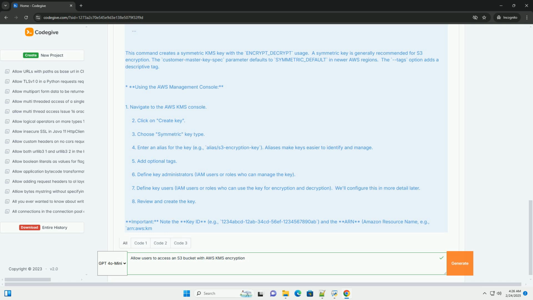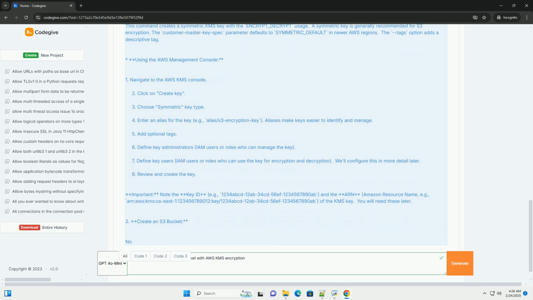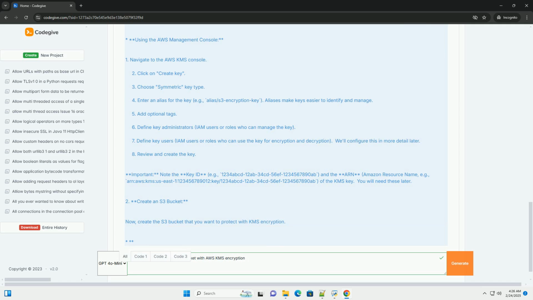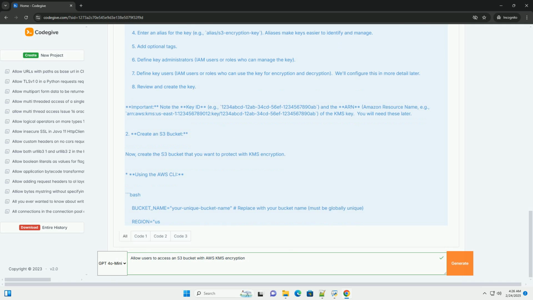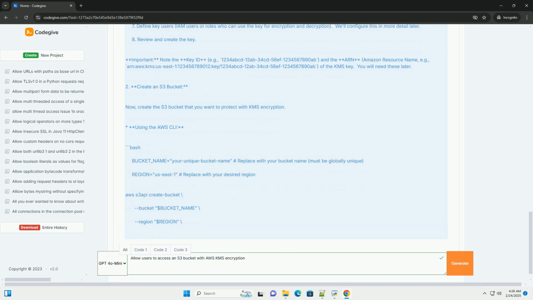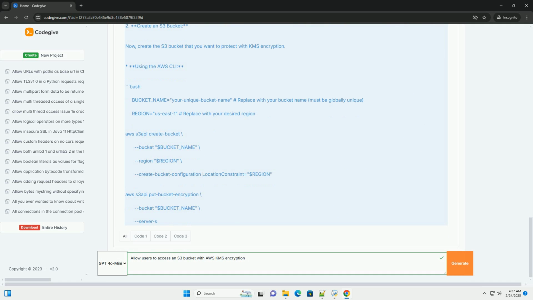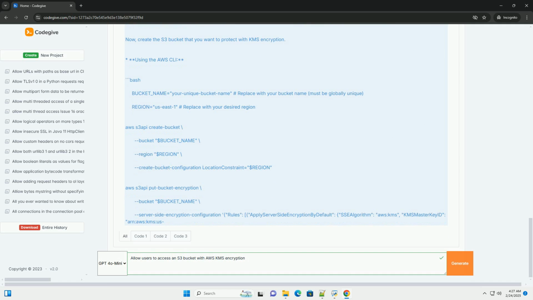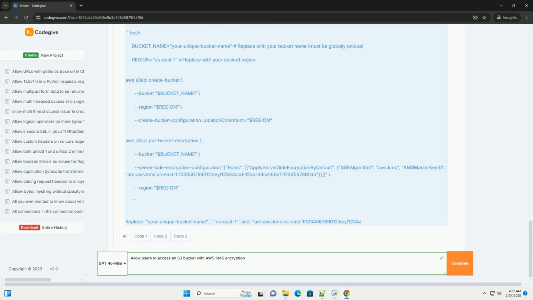Compliance. Many compliance regulations, for example HIPAA, PCI-DSS, require encryption of data at rest, and KMS can help you meet these requirements. Integration with AWS services. KMS is seamlessly integrated with other AWS services, making it easy to encrypt data stored in S3, EBS, RDS, and more.